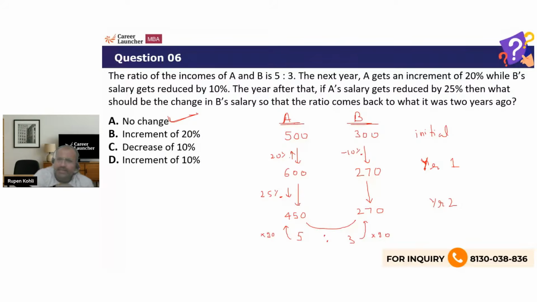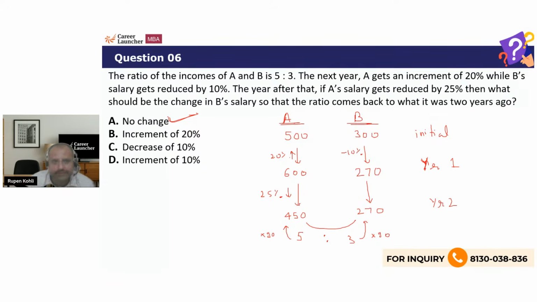So I think the idea is that in ratios and percentages, whenever one ratio is given, just start with assuming numbers and start with that, right? No variables are required here. Only when two ratios are there, two independent ratios, then we sometimes have to deal with variables. Otherwise we can just start with numbers. So this 500 and 300 could have been 5 lakh and 3 lakh, 5,000 and 3,000. It does not matter, right?